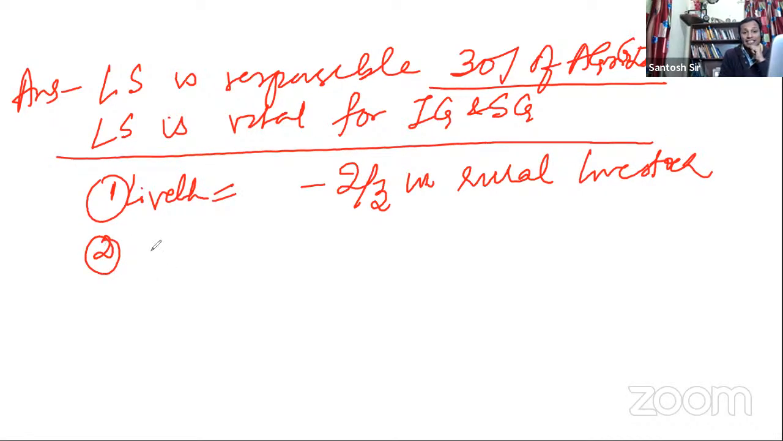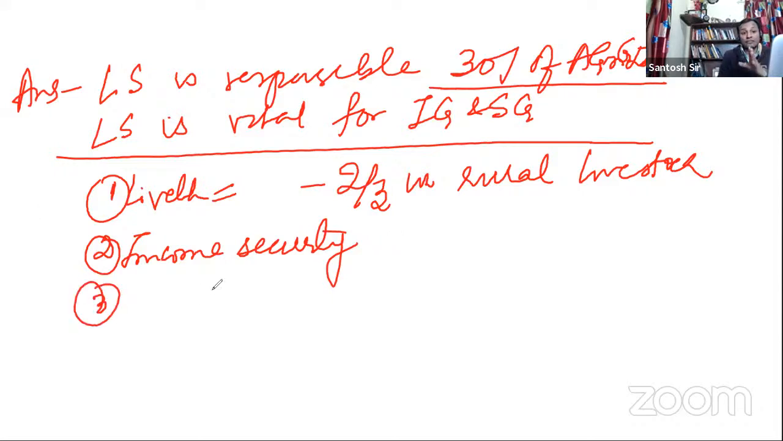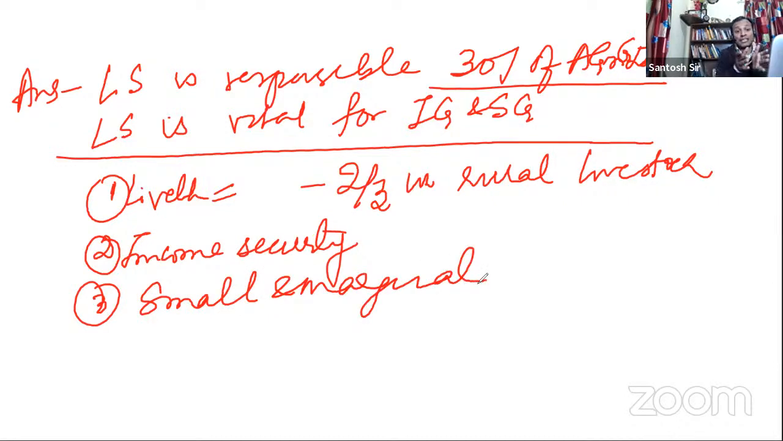Second point, you will write income security. So livestock sector acts as an income security for many poor farmers. Okay, third point, you will write that most of this livestock sector is basically only small and marginal farmers. 80% of the people who are engaged in livestock sector are small and marginal farmers.